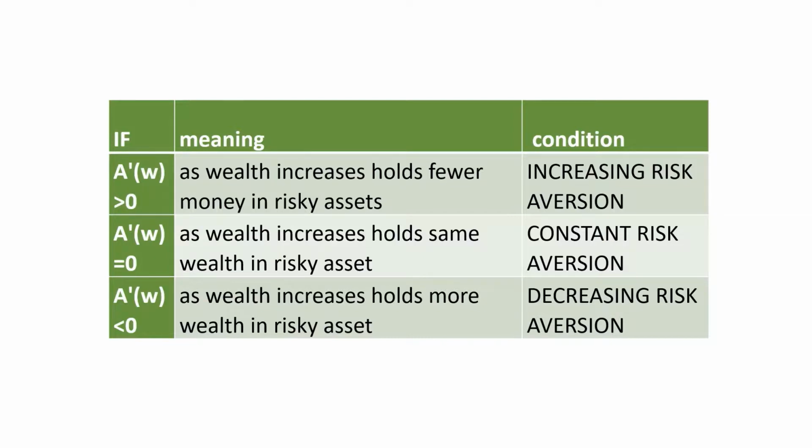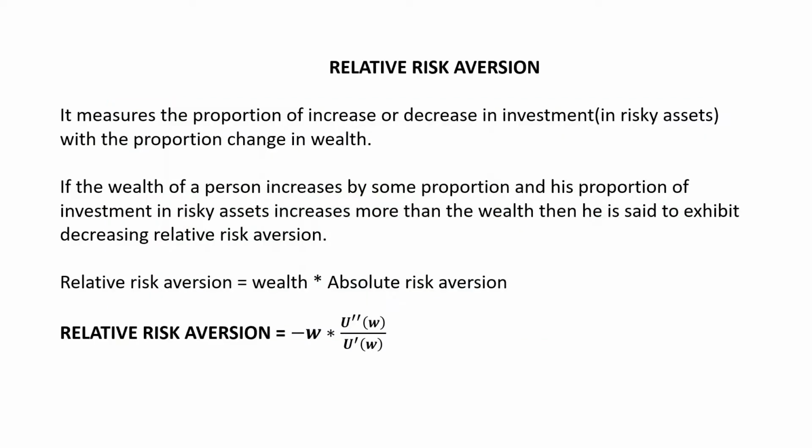And the last condition seems to be more logically justified because as your wealth increases, you will increase your investment both in risky as well as non-risky assets. So the second mathematical way of measuring risk aversion is relative risk aversion. It measures the proportion of increase or decrease in investment in risky assets with proportion to change in wealth.